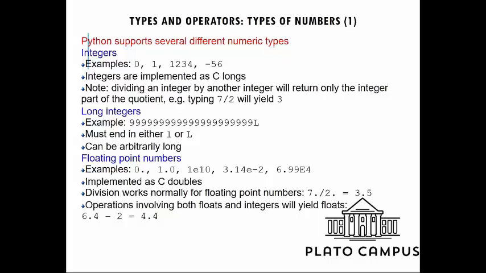Now, we see it is supporting a various range of variables. We know what a variable is. We need it while we are programming. It's just a chunk of memory to which we assign a particular value for our programs. So here we can see that in Python there are different types of variables. In the variable types there are integers, long integers, floating point numbers. So we can see that it's supporting all types of programming.